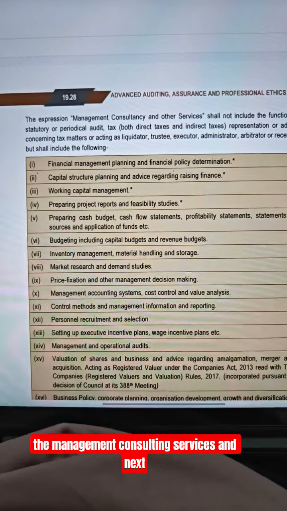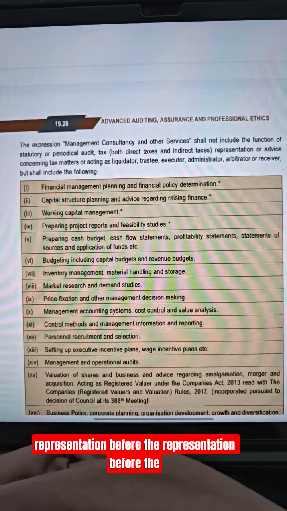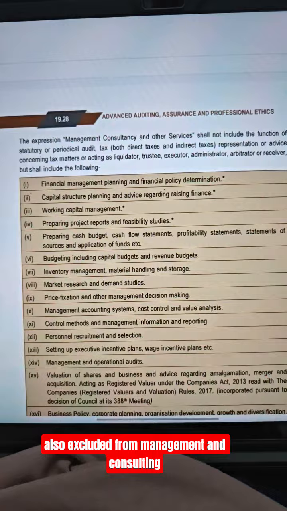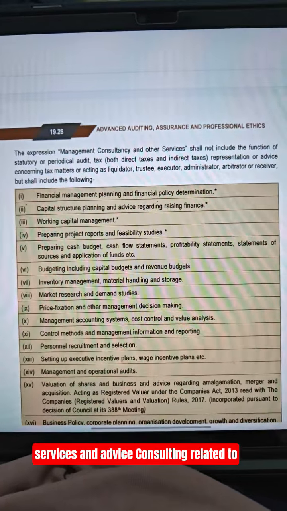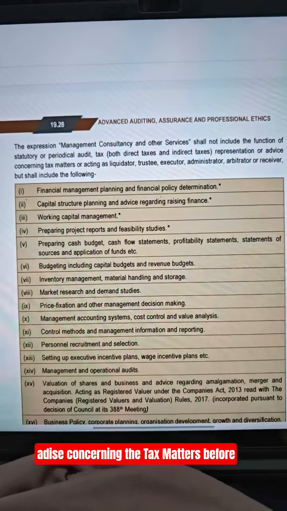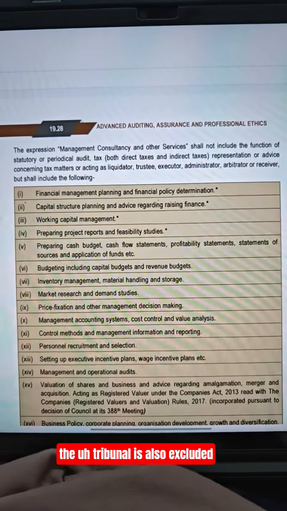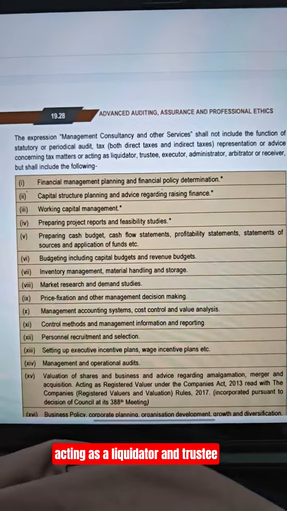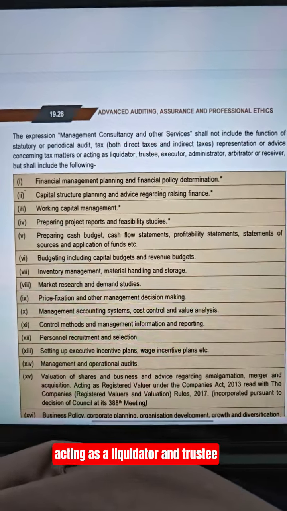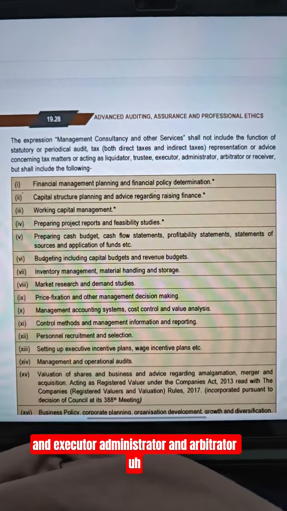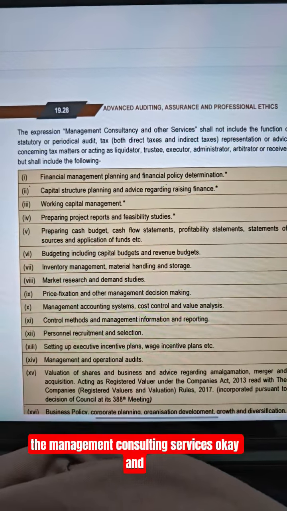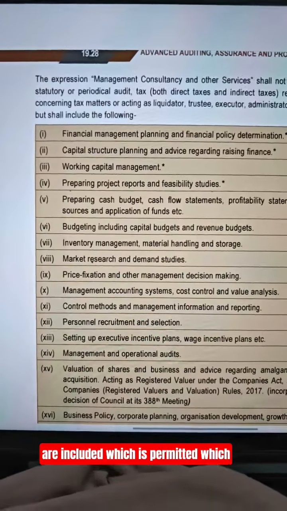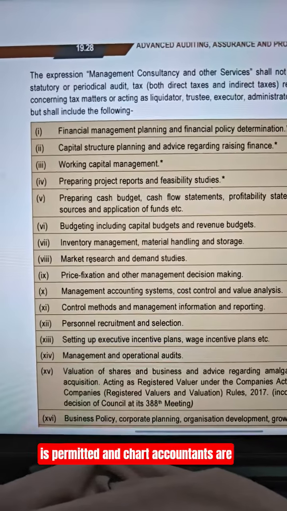from management consulting services. And next, representation before the direct tax and indirect tax authorities is also excluded from management consulting services. Advice concerning tax matters before the tribunal is also excluded. And acting as a liquidator, trustee, executor, administrator, arbitrator and receiver is also excluded from the management consulting services. Okay, and generally these are the services which are included, which are permitted, and chartered accountants